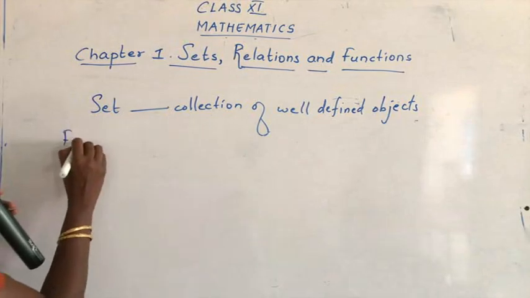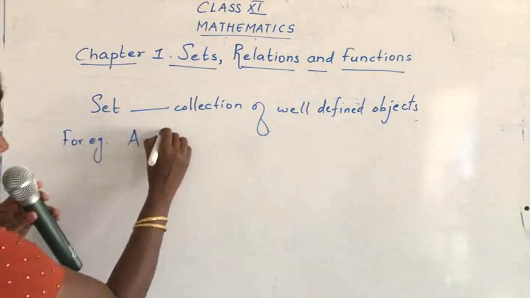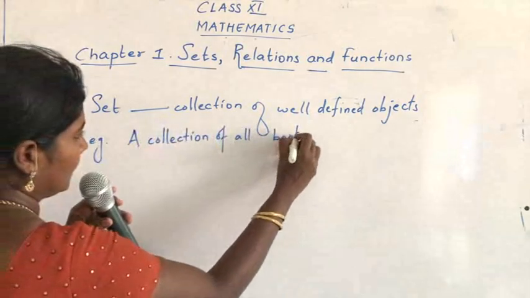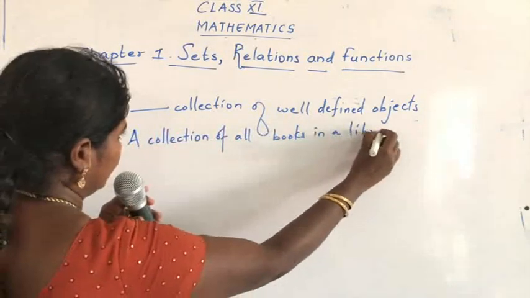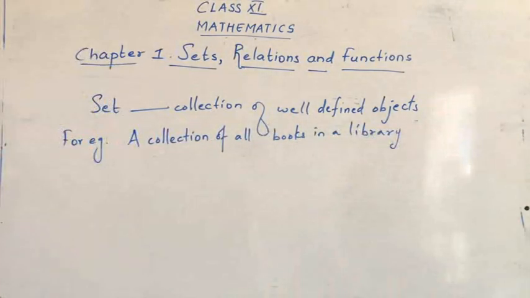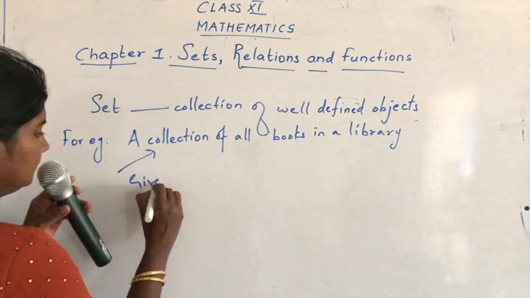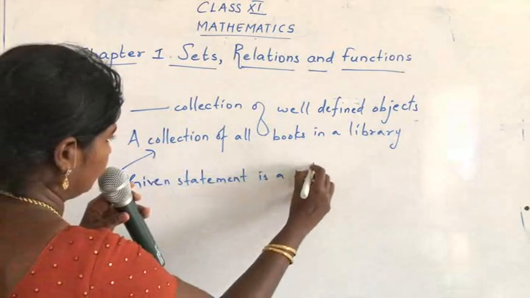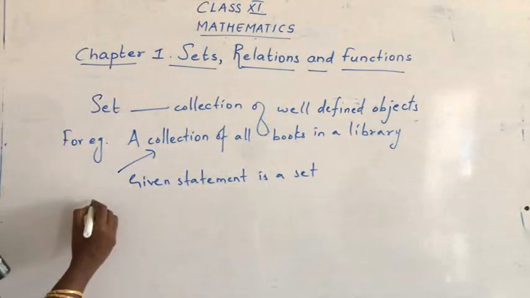Now I'll give you some examples. A collection of all books in a library. The given statement is well defined. Yes, there is a collection of all books. We can count the number of books. We can note all the details about the books. So the statement is well defined, so we can say the given statement is a set.